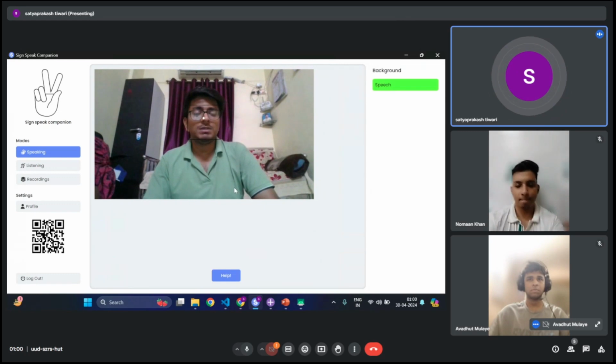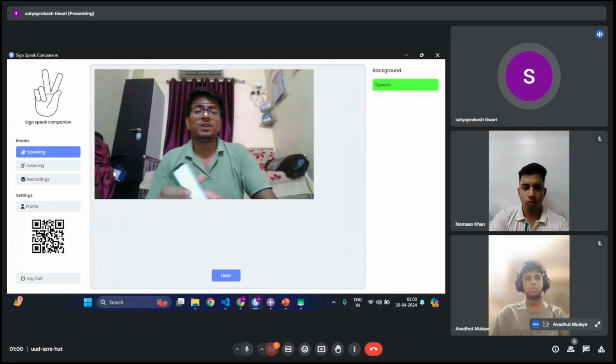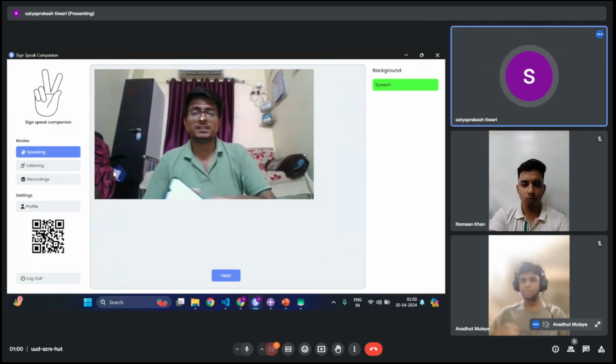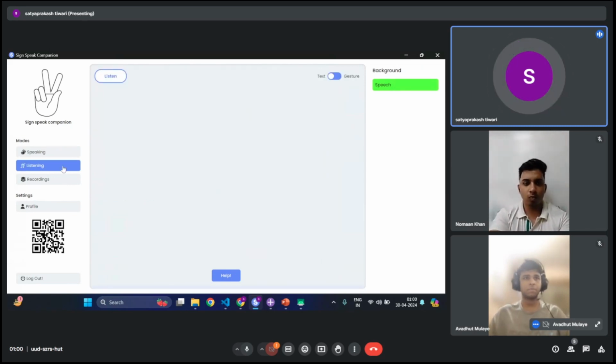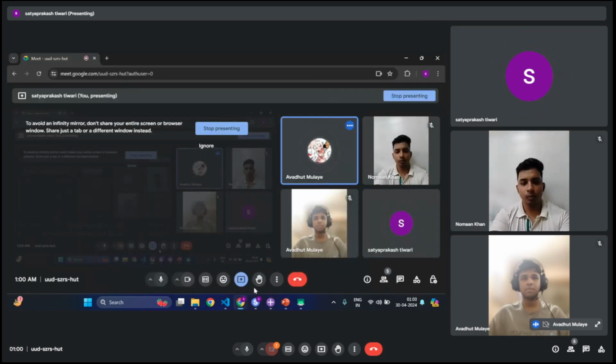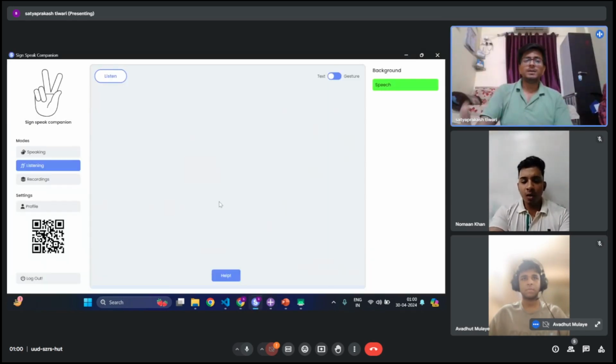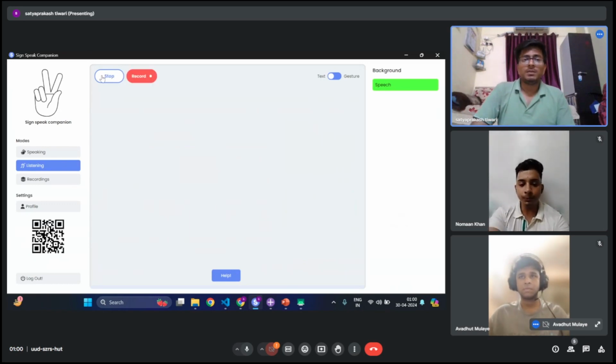So this was the implementation of sign to speech, that how these sign gestures are getting converted into speech and are outputted from this Android device of the teacher. So I will move on to this listening tab. What this listening tab does is it converts speech to, let me turn on my camera first. Okay. So what it does is it converts speech to text in real time. You can see that it will start converting the speech to text. So that is what our implementation is.